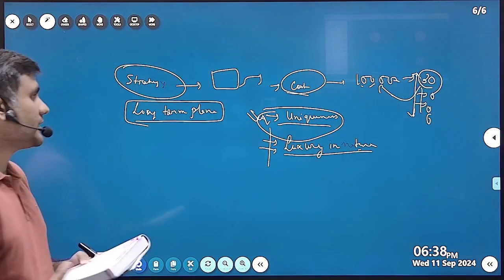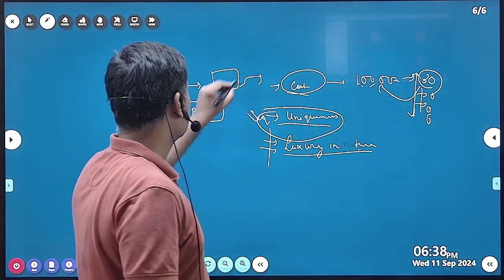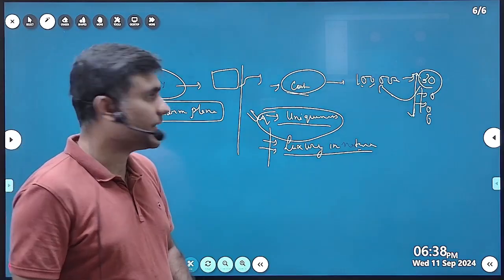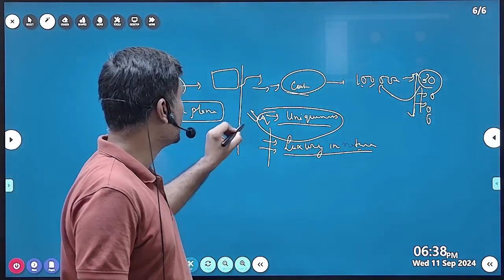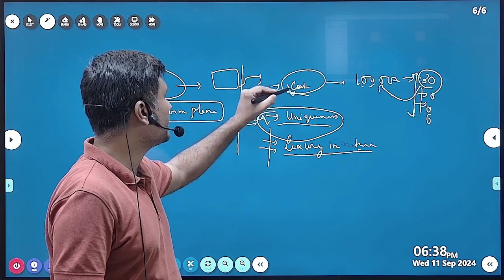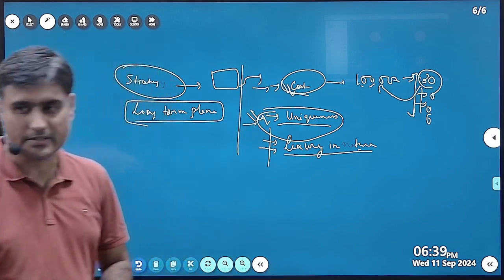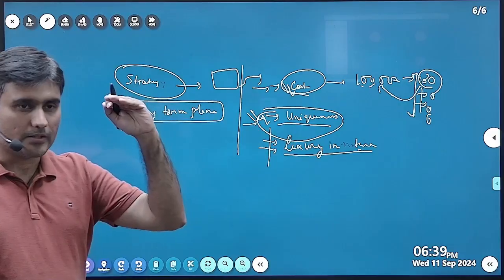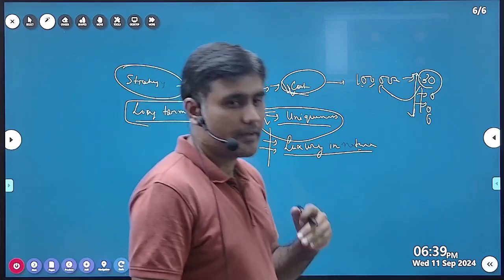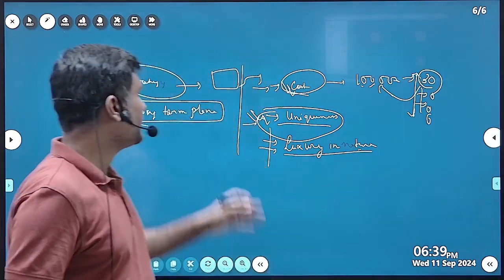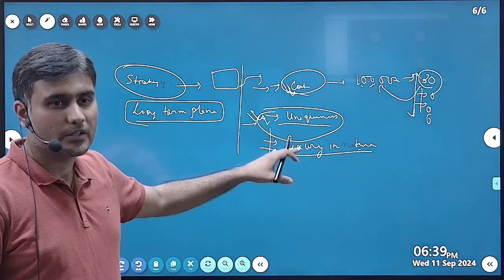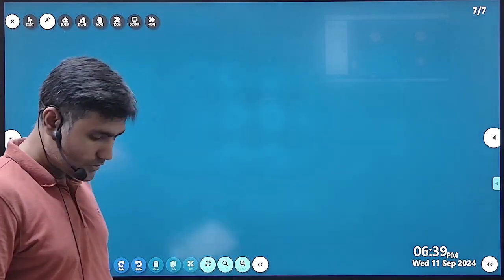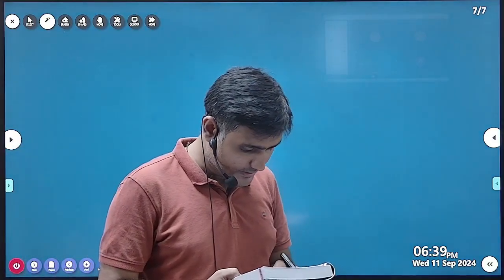So now it is for the management, the management accountant, to decide what strategy they will apply. Whether they will apply a good quality product at a reasonable cost, or they will apply the uniqueness strategy. They will price their product high, and it depends on which strategy they will be able to sustain in the market. So these are the two strategies.